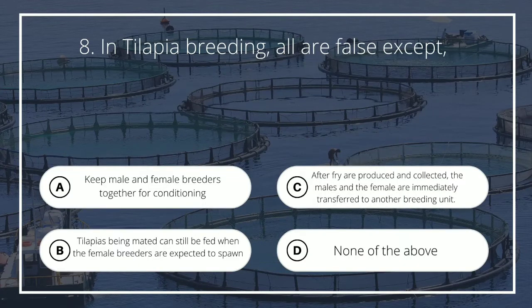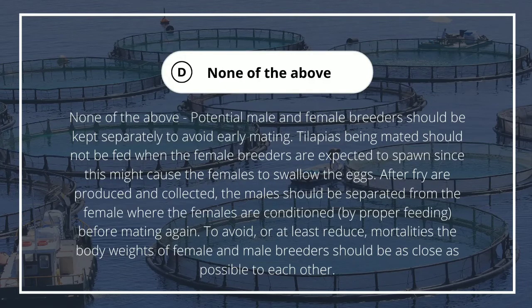Number 8. In tilapia breeding, all are false except A. Keep male and female breeders together for conditioning, B. Tilapias being mated can still be fed when the female breeders are expected to spawn, C. After fry are produced and collected, the males and the female are immediately transferred to another breeding unit, D. None of the above. The answer is E.